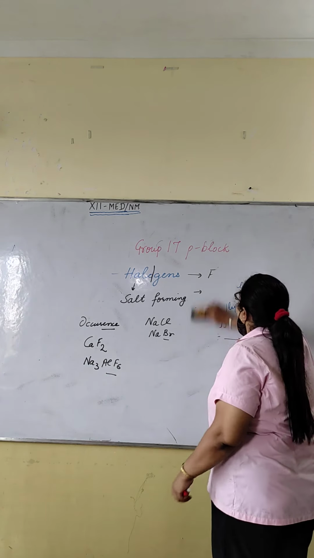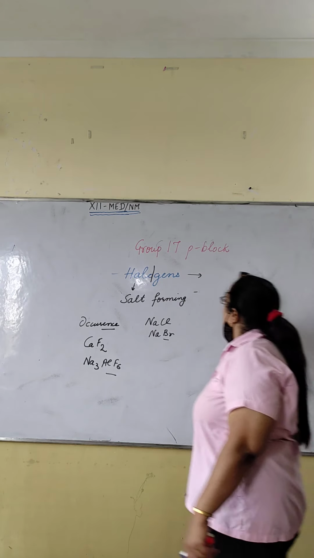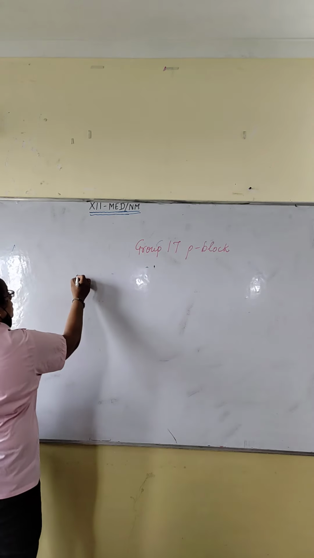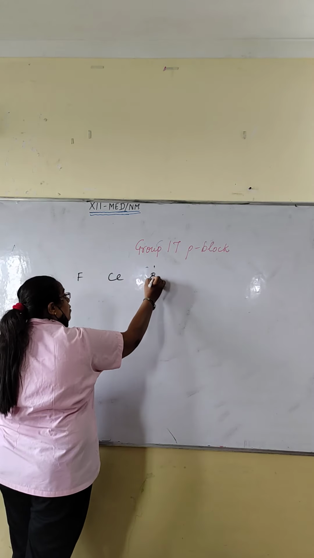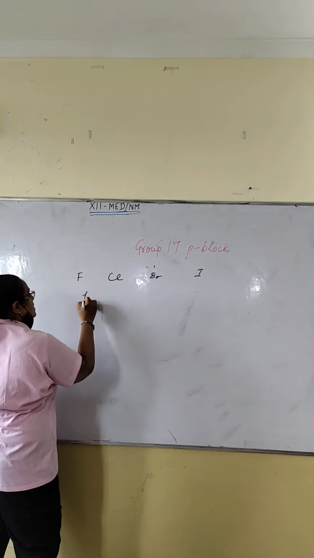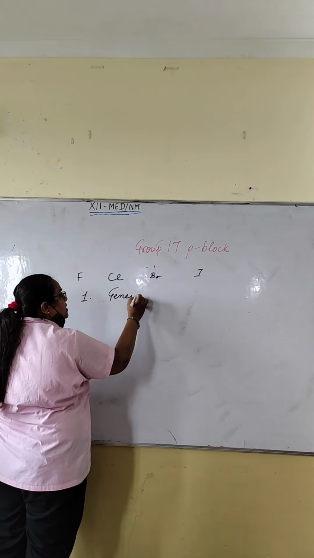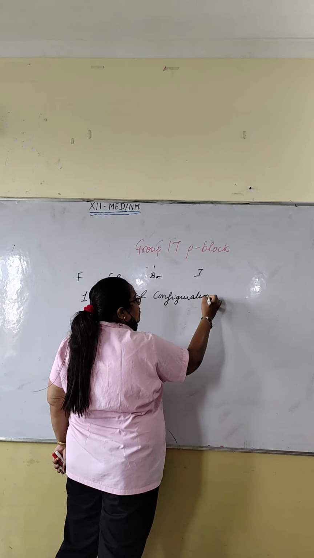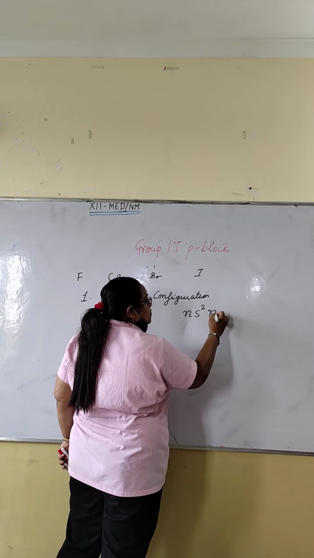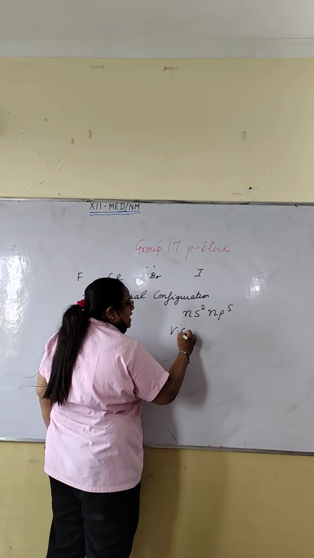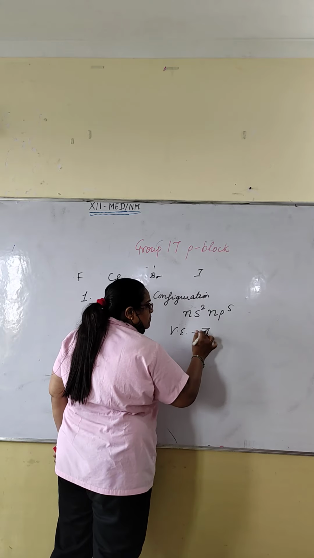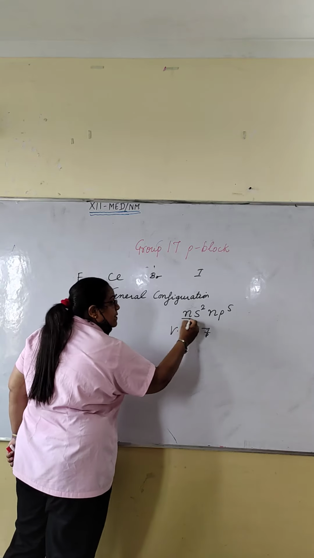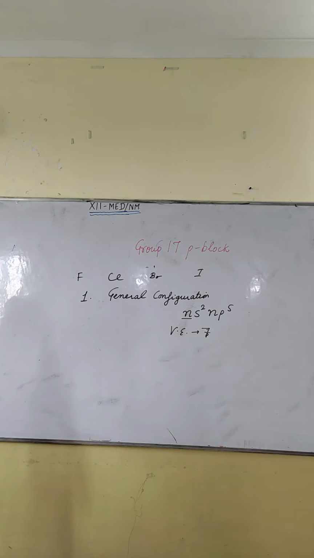So the first property is electronic configuration. Fluorine, chlorine, bromine, iodine. First is about their electronic configuration. What can be the configuration? ns2 np5. So its valence electrons are 7. This is the general electronic configuration. Here n represents the last shell in which the electron is entered.